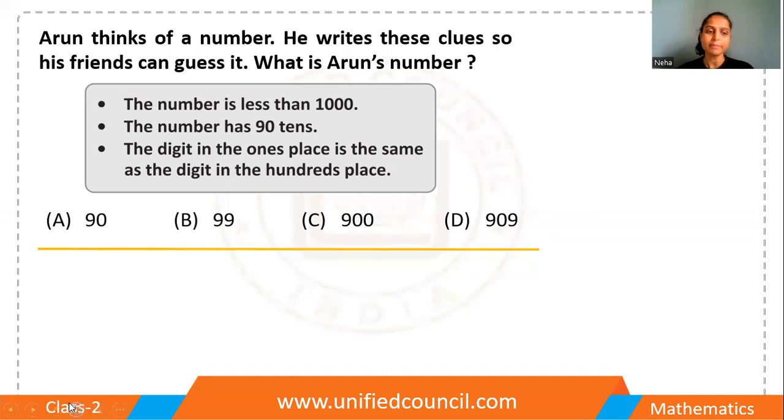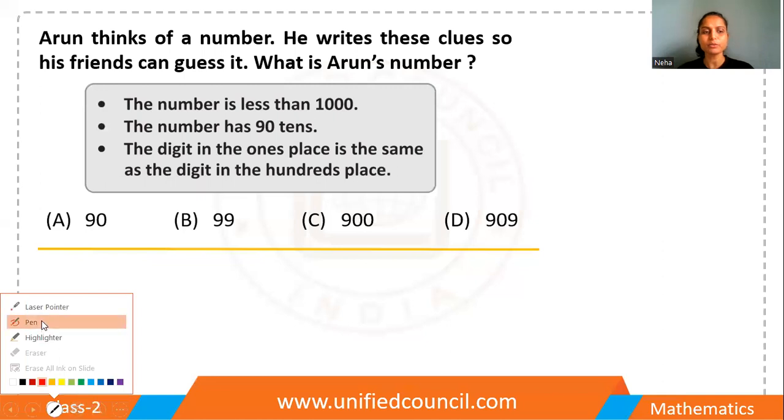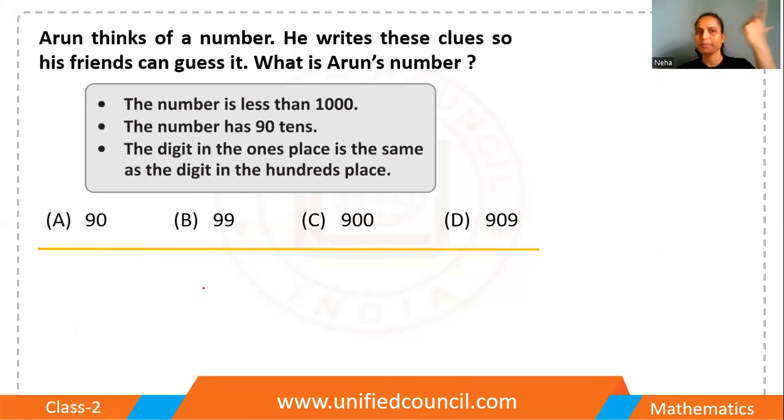Arun thinks of a number. So there is a person, Arun, and he thinks of a number. He writes these clues so his friend can guess it. What is Arun's number? Basically, they are playing a magical game. Arun thinks of a number, he gives some hints, and then his friends have to identify which number it is. So let me try to find out which number Arun thinks.